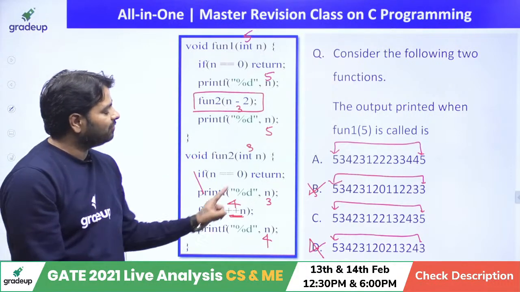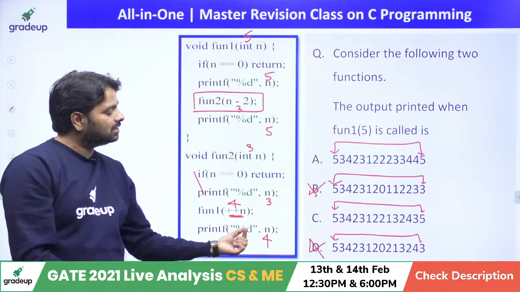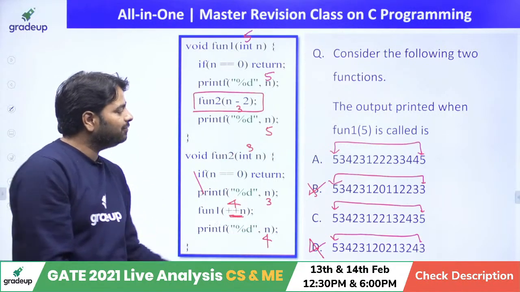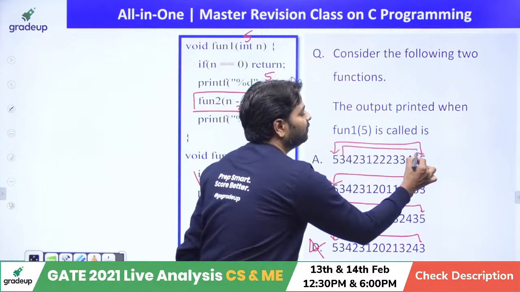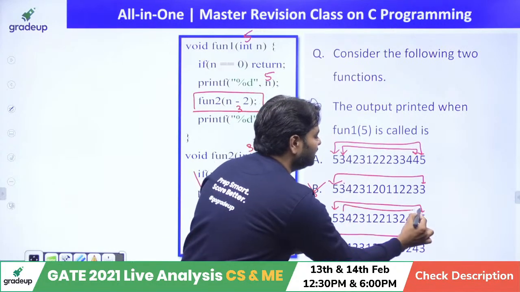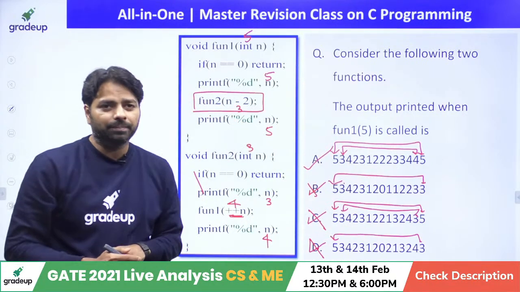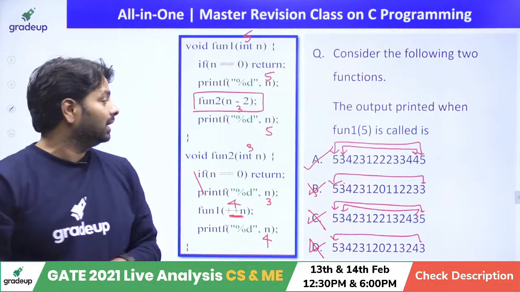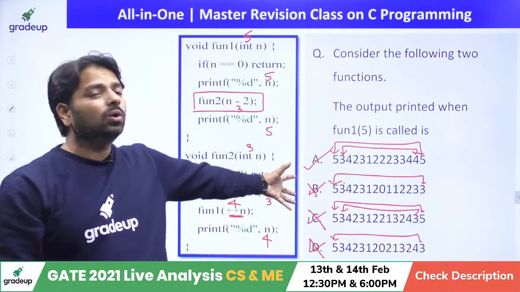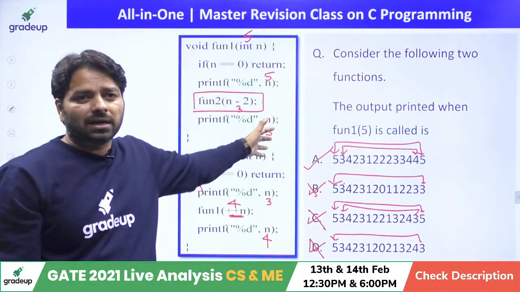So it will call fun1 of 4, making n value 4 instead of 3. So when you come back, it has to print 4 here, and if you look at this one, it is 3 3. So we can delete this option. You can choose the answer without executing the program, because executing the whole program will take much time in the exam.